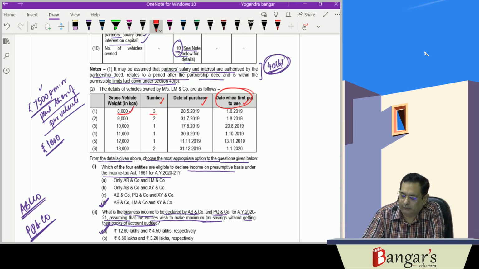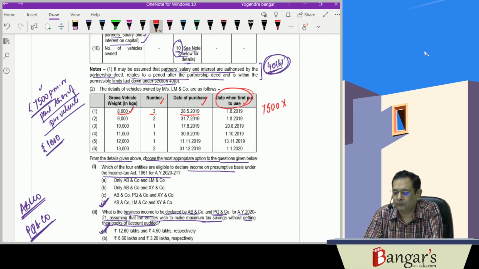So in this first case, the gross weight of the vehicle is 8,000 kg. 3 vehicles have been there. Date of purchase is 28th of May 2019. So the deemed income will be 7,500 per month or part thereof; April will not be counted because it has been purchased on 28th of May 2019. So it will be 11 months, with 3 vehicles.